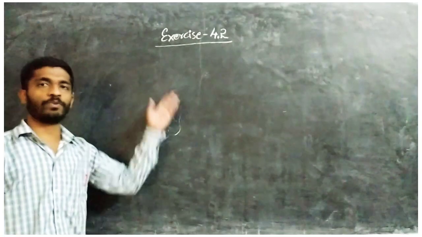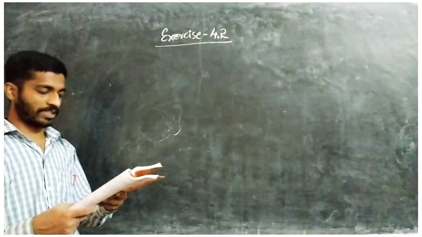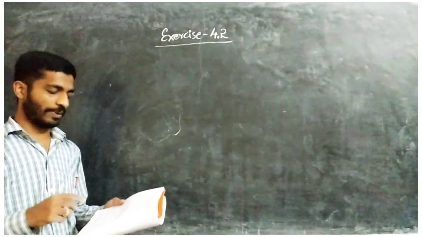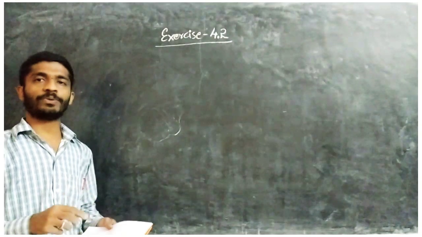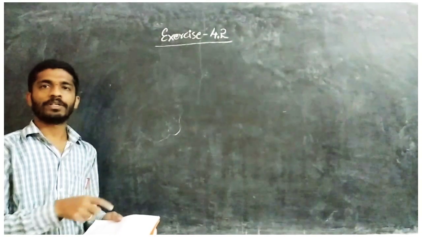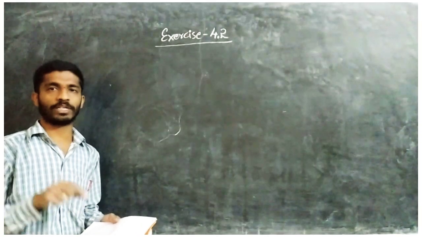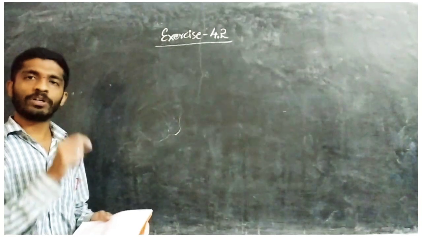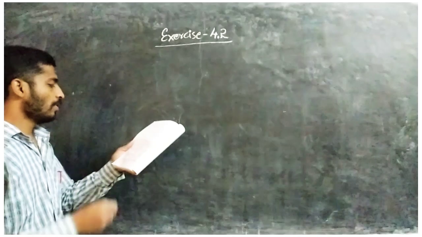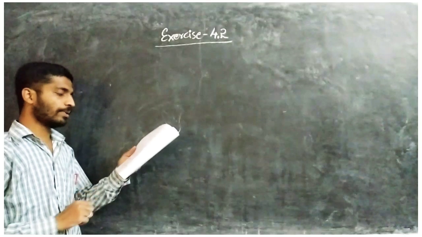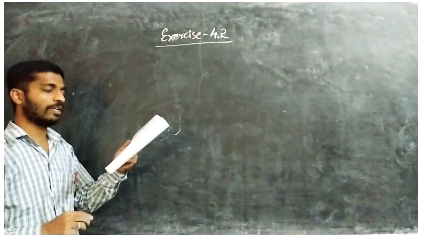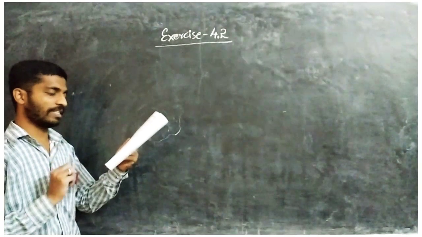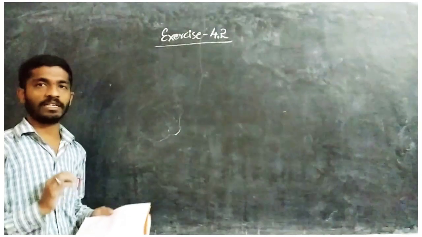Coming to exercise 4.2, the first question. First, second, third are multiple choice questions, meaning they give the options and you have to mark the correct option. For this you need to write the description in your fair book, but not in the board exam. In the board exam you directly mark the correct answer, but in your fair book try to calculate. From a point Q, the length of the tangent to a circle is 24 centimeters. The distance of Q from the center is 25 centimeters. The radius of the circle is.